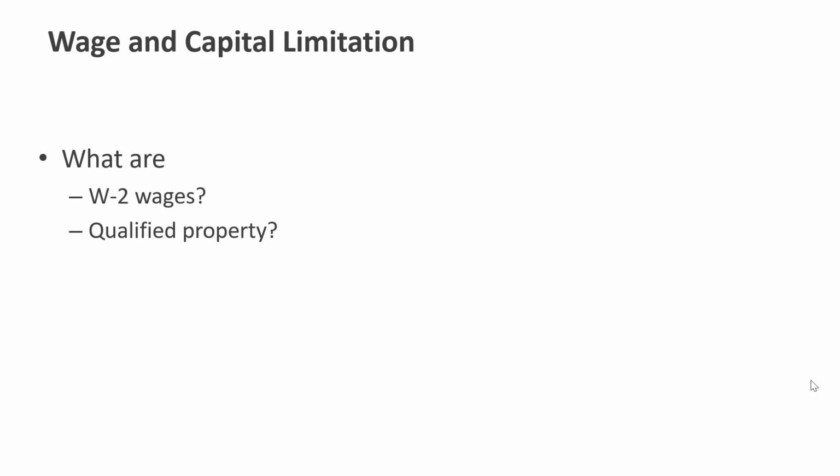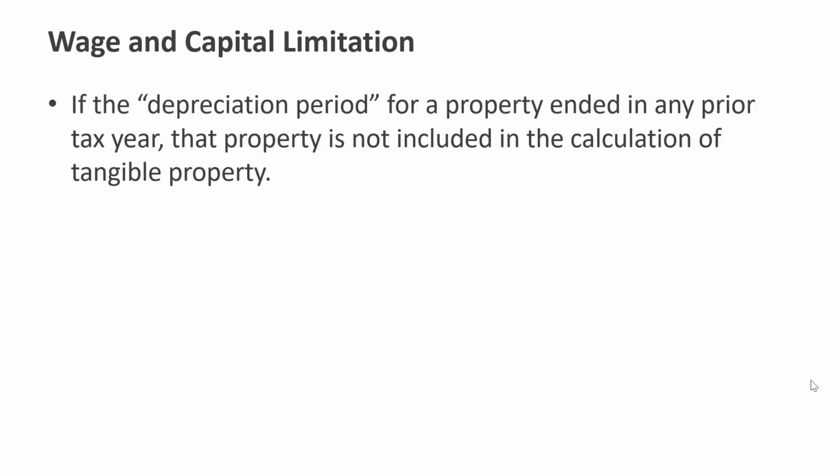So for that, we need to know what are W-2 wages and what is qualified property. Well, W-2 wages are pretty straightforward. Those are wages that are reported on Form W-2 to your employees. Qualified property is a little bit more difficult.